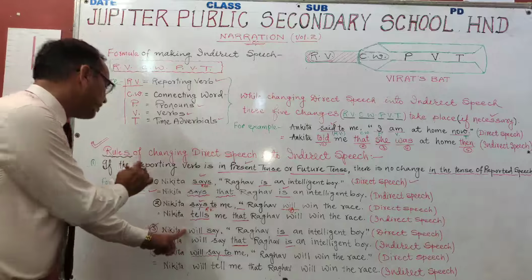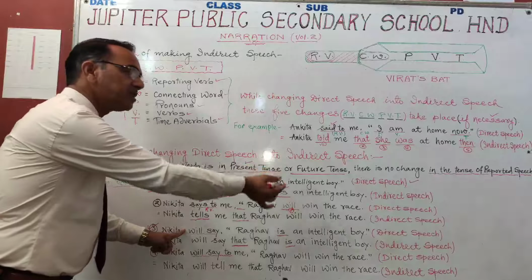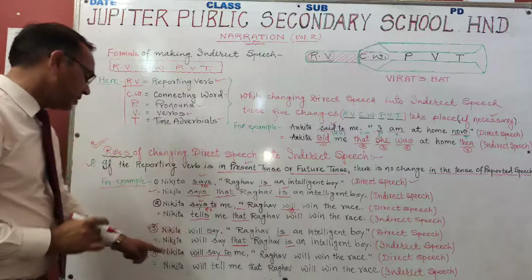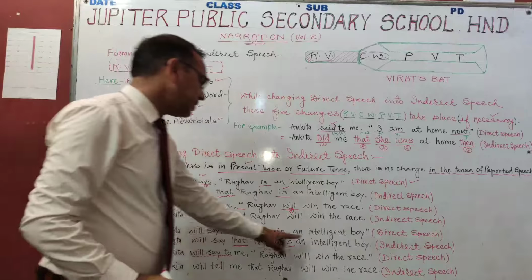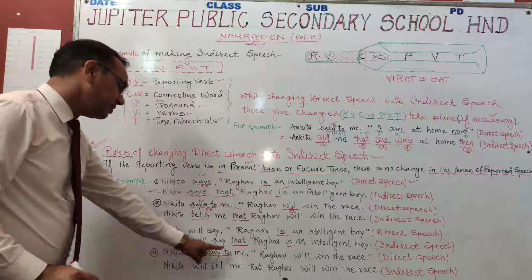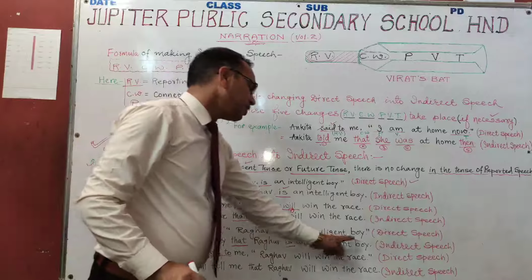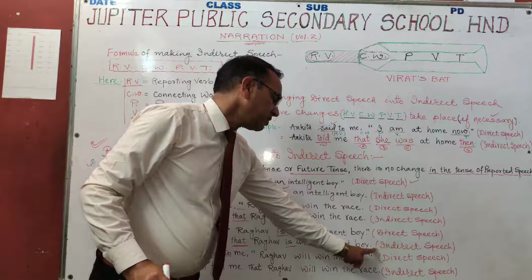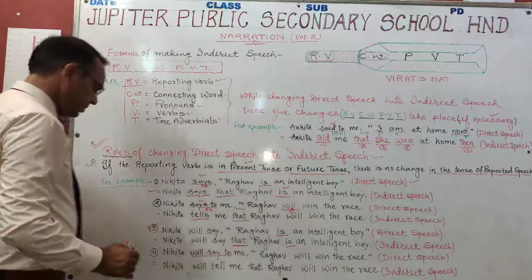I have written this formula. If the reporting verb is in present tense or future tense, there is no change in the tense of reported speech. Again you can see Nikita will say Raghav is an intelligent boy. Nikita will say as it is that Raghav is an intelligent boy. This has been converted into indirect speech. This one is direct speech, and this one is indirect speech.